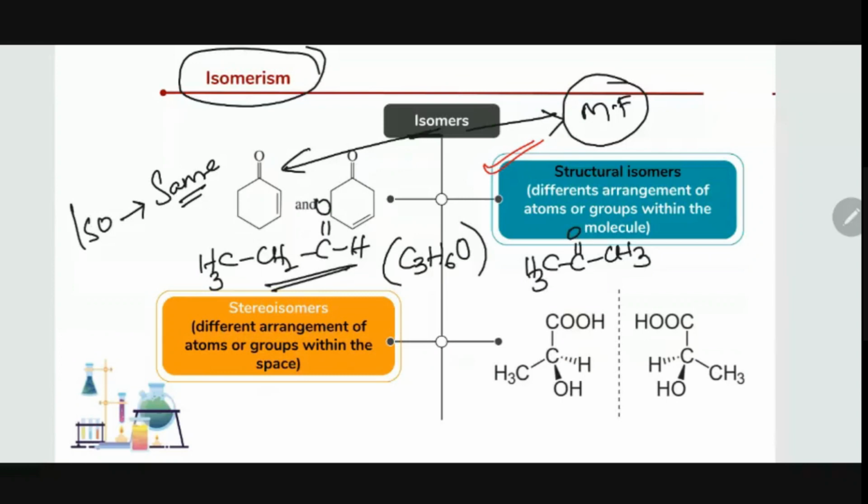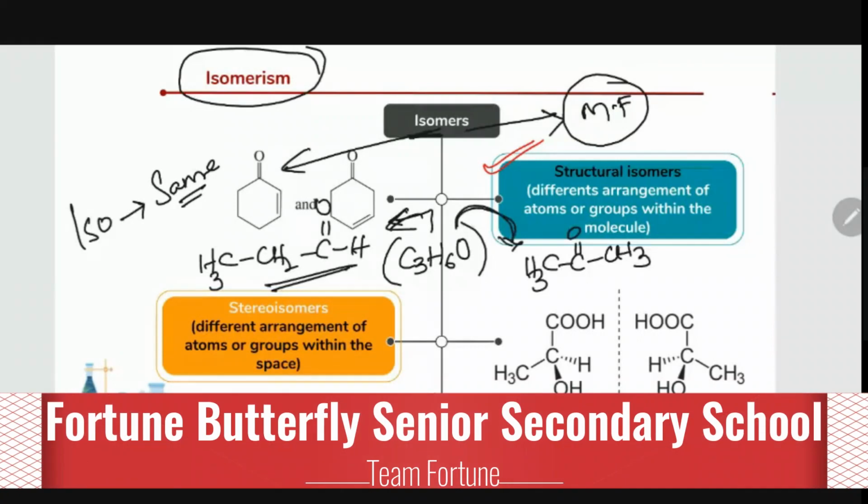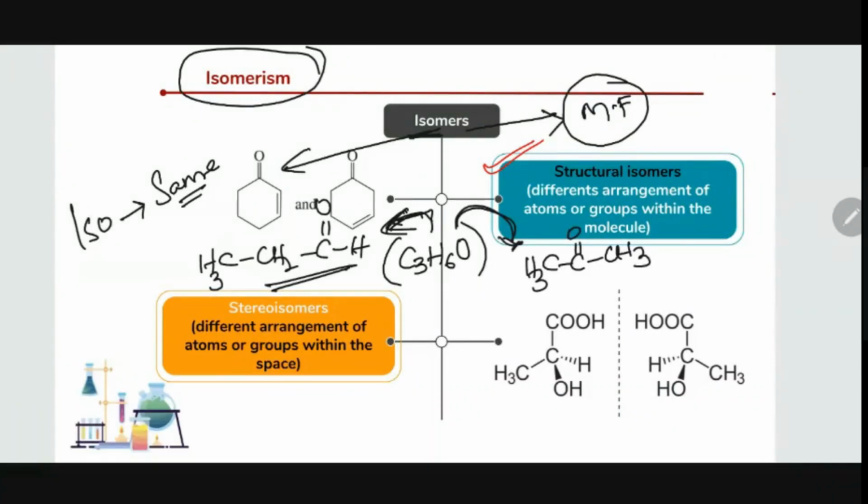How many carbons again do we have? 3. How many hydrogens? 6. How many oxygens? 1. So the same formula shows different molecules: the same molecular formula, but it exists in two different structures. Here the functional groups are completely changed, so these are also called functional group isomers.